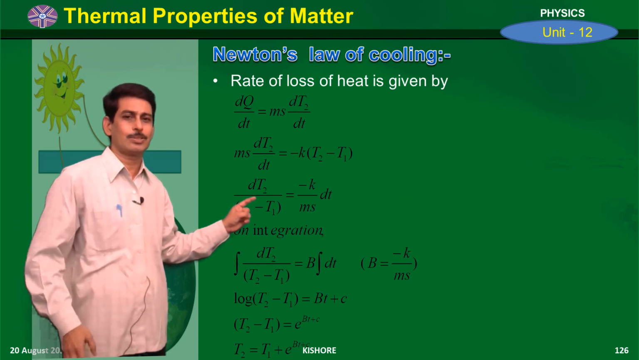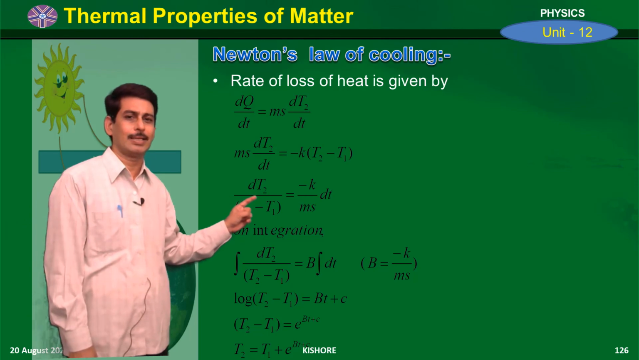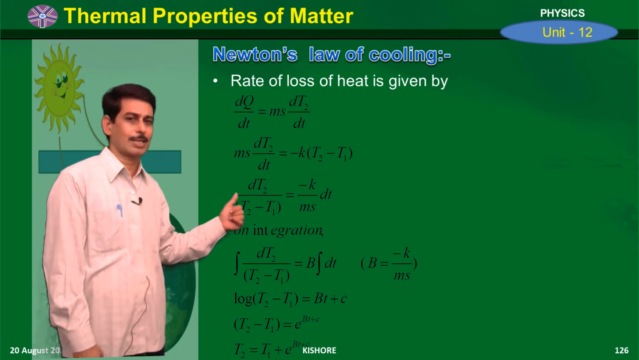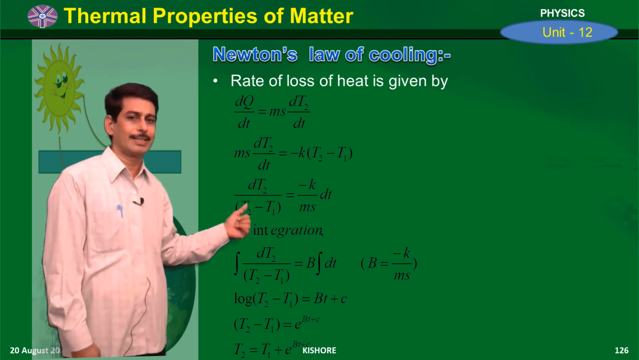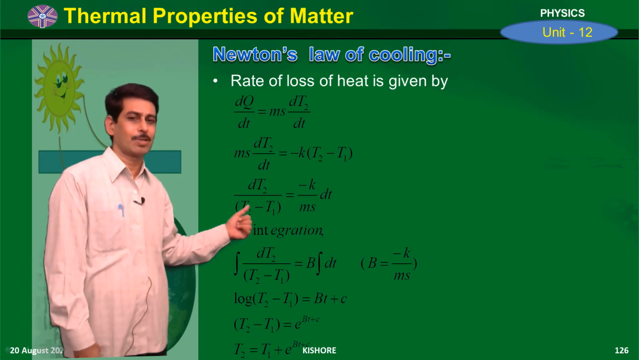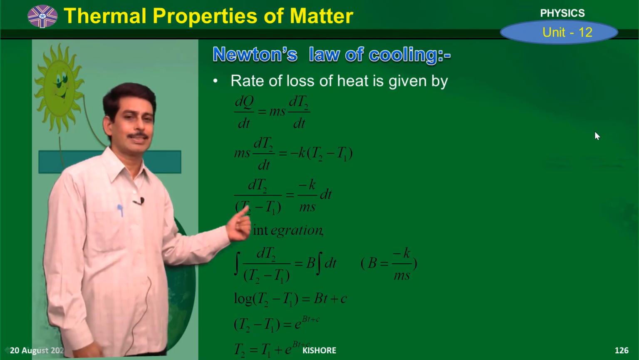So ms dT2/dt is equal to minus k (T2 minus T1). Rearranging, we get dT2 by (T2 minus T1) is equal to minus k by ms into dt, and we are integrating on both sides. We know the formula: the integral of dx by x is log x. So the integral of dT2 by (T2 minus T1) is log (T2 minus T1), and the integral of dx is x, so the integral of dt becomes t.